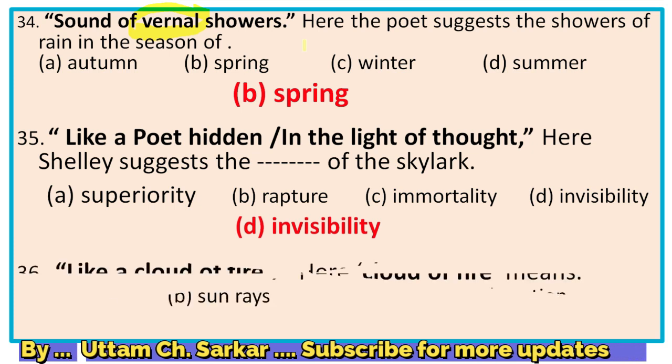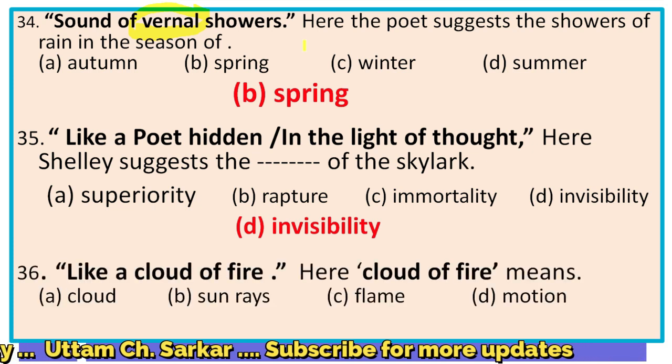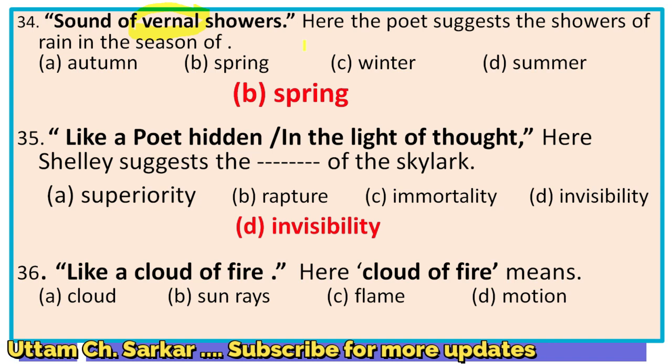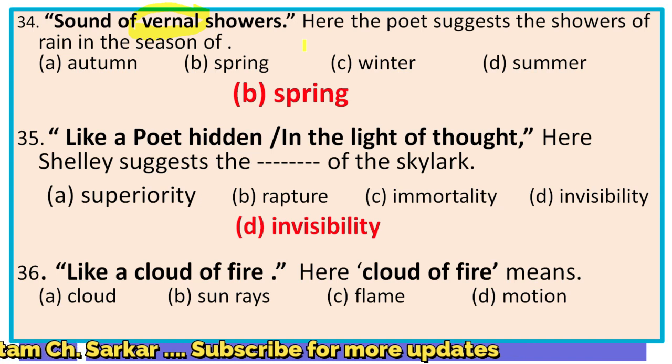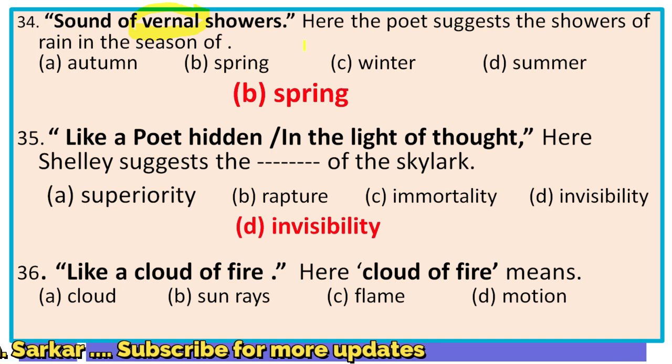Next, question number 36. Like a cloud of fire, then it was the blue deep thou wingest. So herein is also described the upward flight of the bird. The line describes the upward flight or motion of the bird.